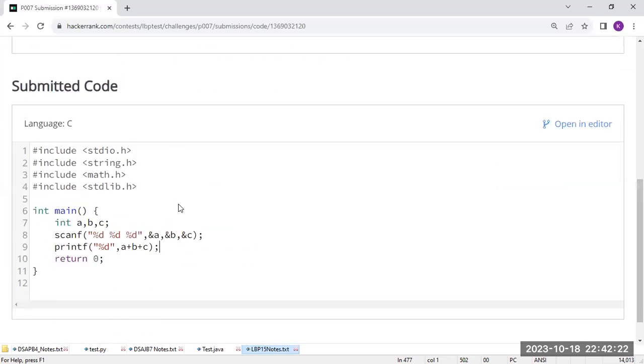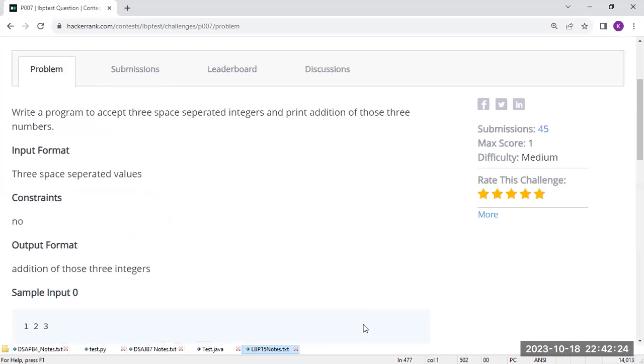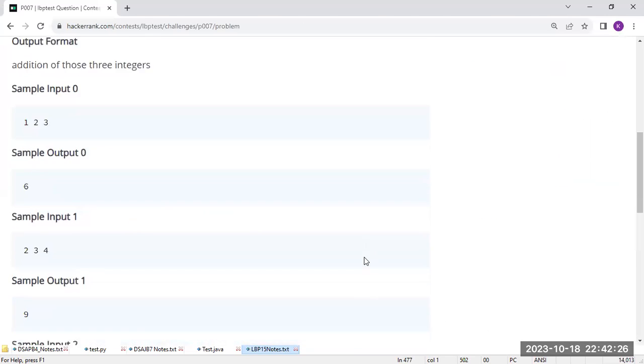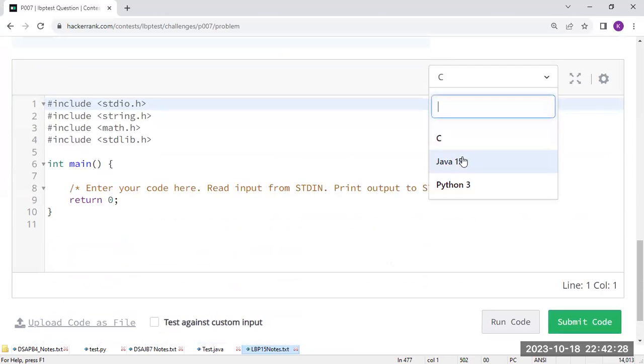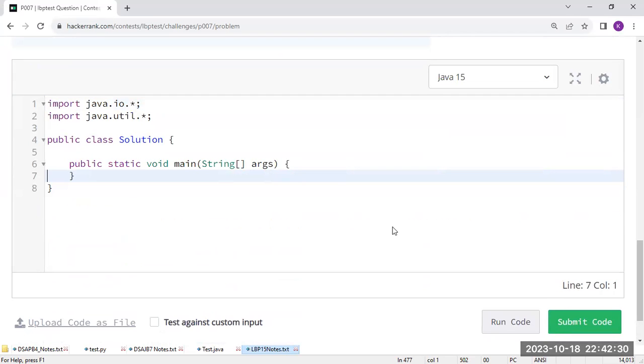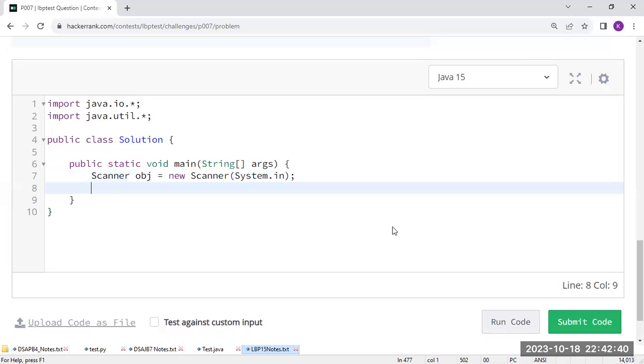In Java also, the same steps we have to follow. I am opening the problem statement, and I am selecting the programming language as Java. Then what do we have to do? Scanner obj is equal to new Scanner, and within the brackets I am giving System.in.